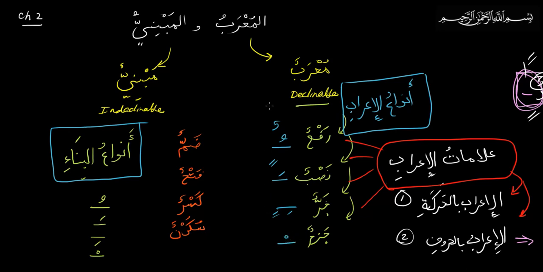Or in case it is i'rab bil-huruf, rafa would be with the waw, nasab with an alif, and jar with the ya. Waw is the huruf illa that suggests rafa, alif is the huruf illa that suggests nasab, and ya is the huruf illa that suggests jar.